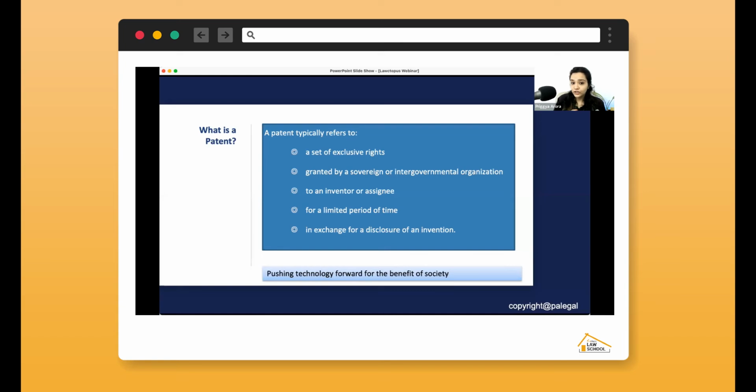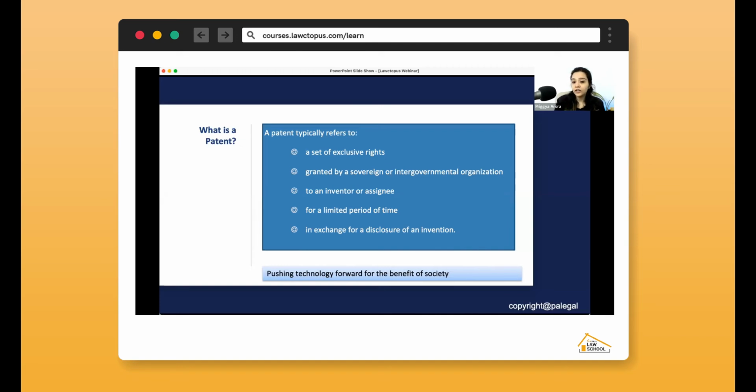So it is a set of exclusive rights. Set of exclusive rights means that I'll gain some rights. In patent, it is called negative right. Why is it called negative right? It is a negative right because the right according to the Act is the right to exclude others from making, using, selling, offering for sale, or importing the invention. That means I have some right to stop others. In itself, from the Act, I do not have a specific right, but I have a right to stop others. That's why it's called a negative right and it is an exclusive right.